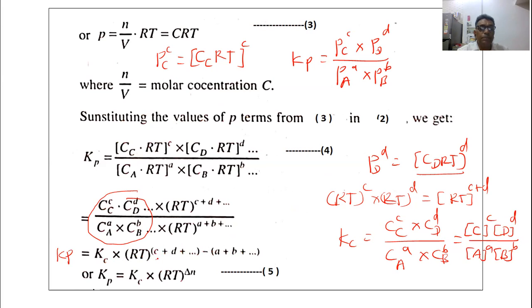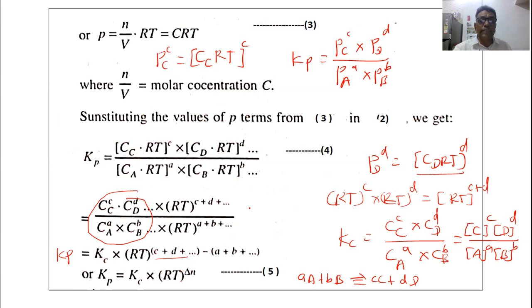What is c plus d? It is the number of moles of the product. We know the reaction here. Let us see. a moles of A reacts with b moles of B, and the product is c moles of C and d moles of D. So c plus d is the number of moles of the product, minus a plus b, the number of moles of the reactant. So we can write here,